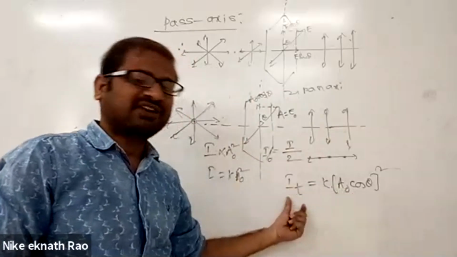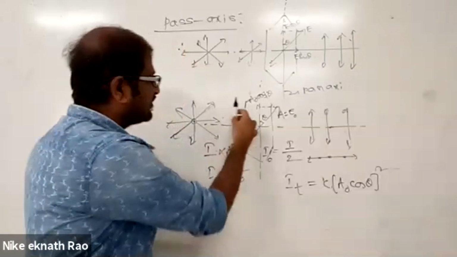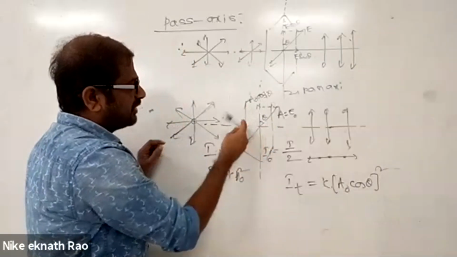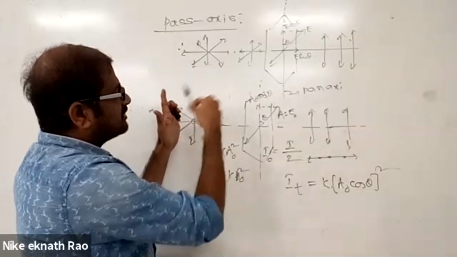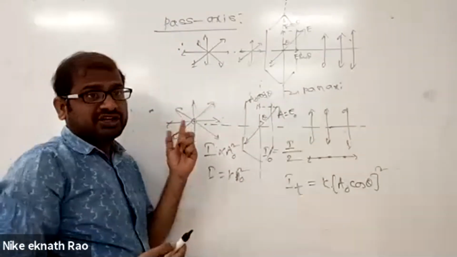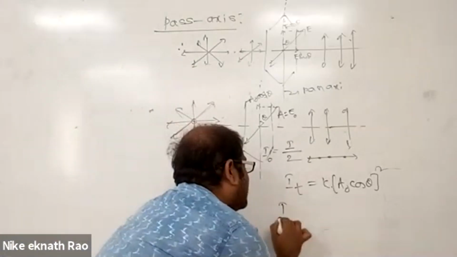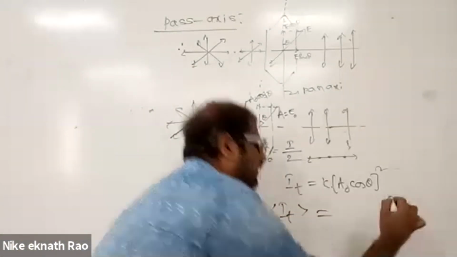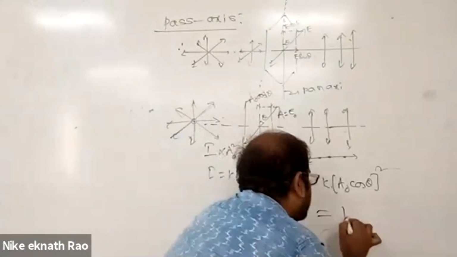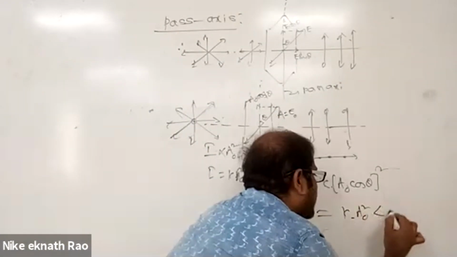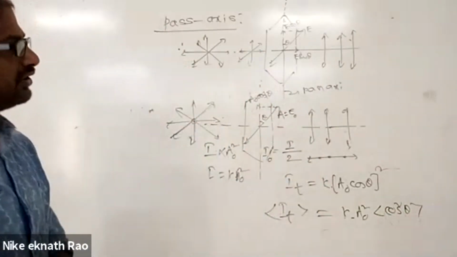So what is the intensity of transmitted light? k into a naught cos theta whole square. But what is this theta? It can be in all possible directions. About the direction of propagation, the electric field vector has symmetrical limits, a full 360 degrees; vibrations are possible in all directions. So if I take the average intensity of transmitted light, it is k into a naught square into the average of cos square theta.